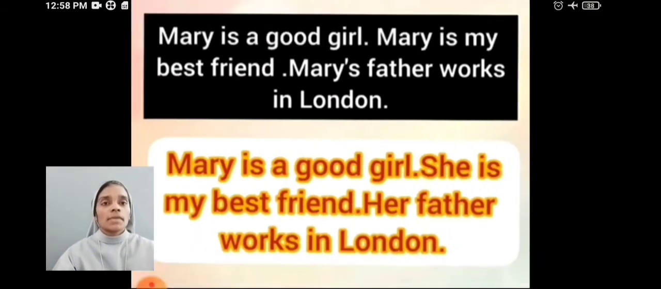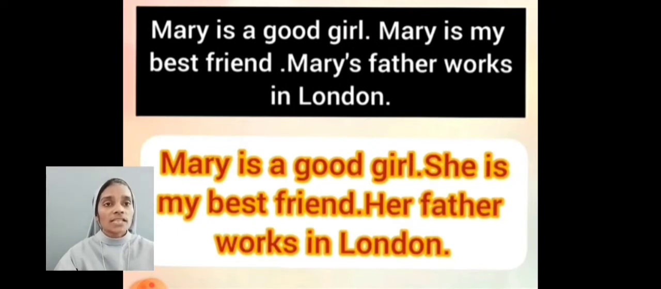Next, Mary is a good girl. Mary is my best friend. Mary's father was in London. Here we can see the noun Mary is repeating again and again. So to avoid this repetition, what we have to do? We have to use the pronoun of the noun Mary. What is that? She. Mary is a good girl. She is my best friend. Her father was in London. Here we used the pronoun of the noun Mary, that is she.